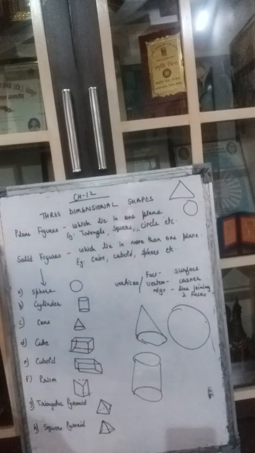Then the sixth one, 3 rectangular faces, 2 triangular bases of equal size. So this is a prism. I told you when three rectangles meet each other and top and bottom are triangular in shape, it becomes a prism. I hope this is clear to you. Now we have to tell whether each of the following figures is a plane figure or a solid figure. This also you can do in the book only.